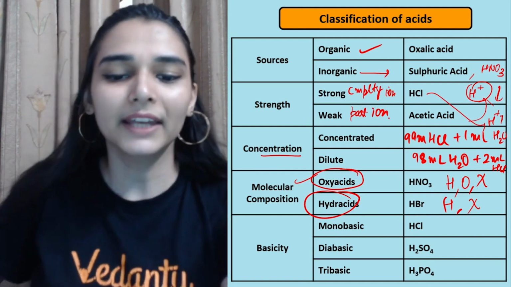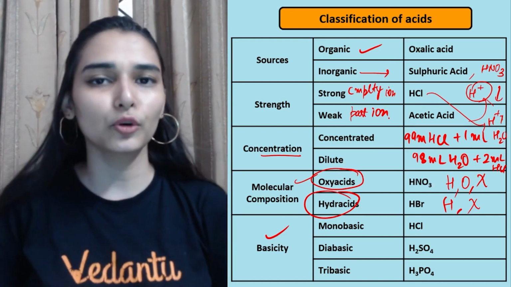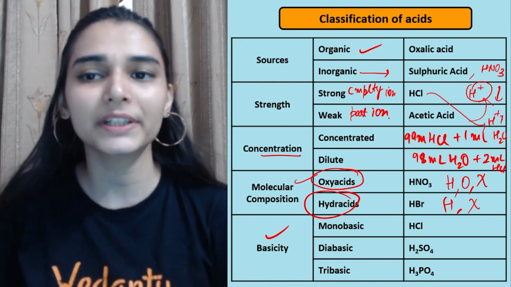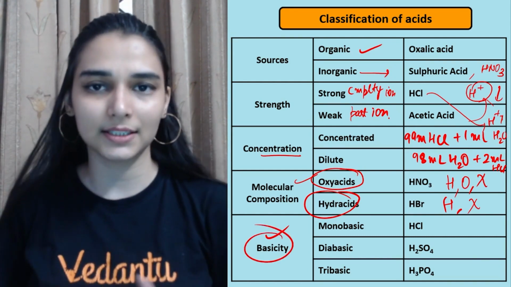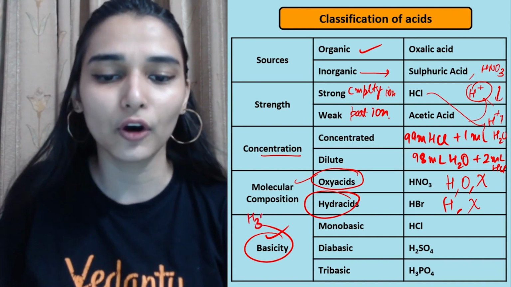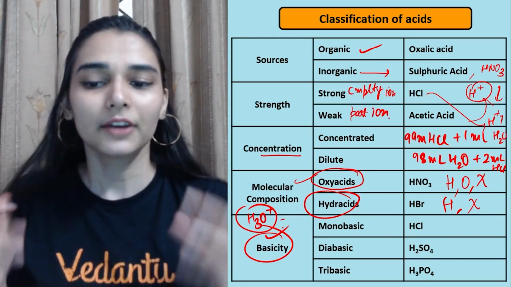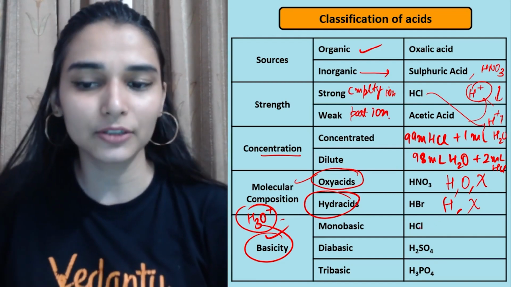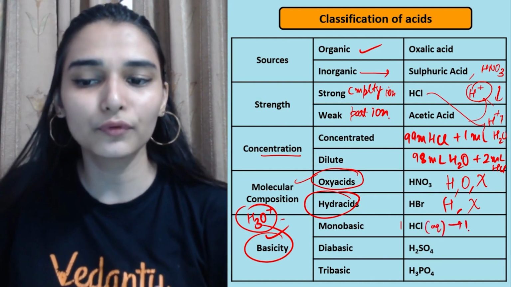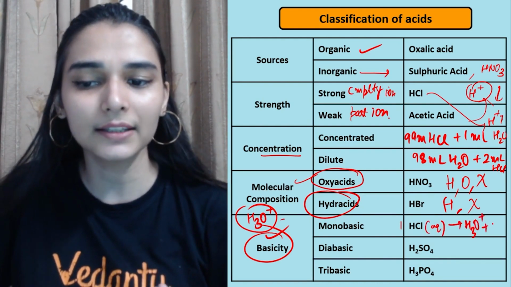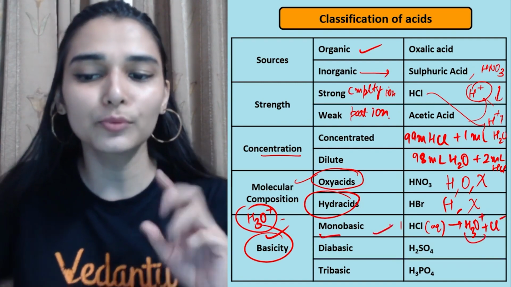Then we have the classification on the basis of basicity, this is very simple. How many H plus ions an acid gives you in water, that is what I call basicity. Simply, how many hydronium ions one molecule of acid gives in water. Just say you have taken hydrochloric acid, so 1 mole of hydrochloric acid in water will give you 1 hydronium ion and chloride. So you got one hydronium, mono means 1, so it is a monobasic acid.